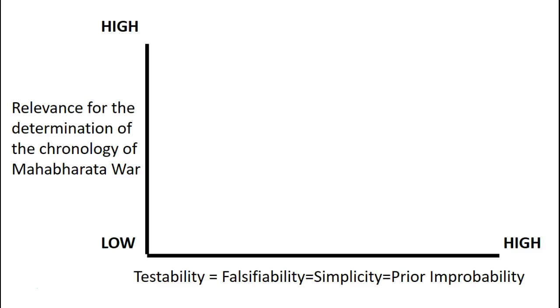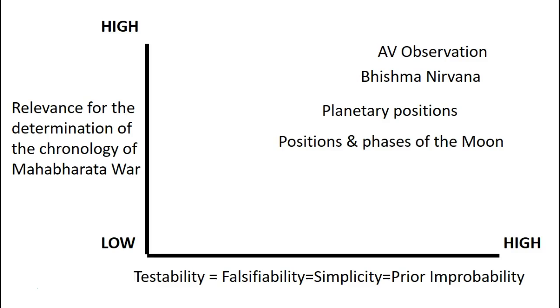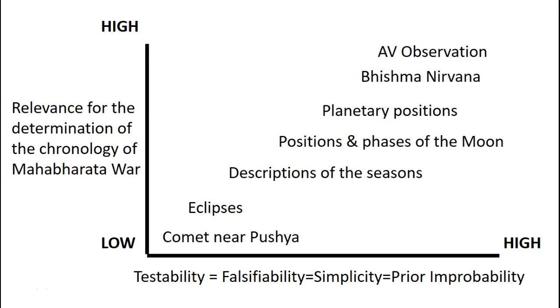What you will find is, if you look at all these astronomy observations, the AV observation, for example, would score high on both of these counts. That simply tells us it is the important observation, followed by observations such as a set of Bhishma Nirvana observations, and we will see why this is so, followed by planetary observations, then positions and phases of the moon, then descriptions of the season, eclipses, and then the comet near Pushya, and so on.